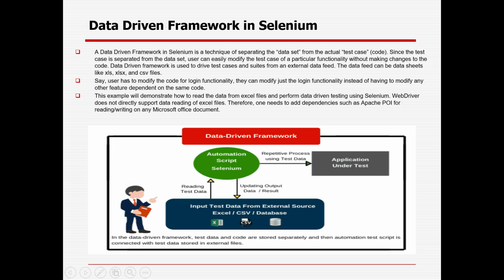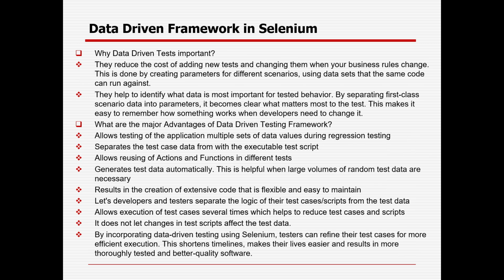So in the data driven framework, test data and code are stored separately, and then the automation test script is connected with the test data stored in external files. So what is the advantage? You will be keeping them separately, so definitely it will be easy to maintain. In case you want to change the code, you will only change the code. If you want to change the data, you will not touch your code, you will just update your data sheet. That's all.